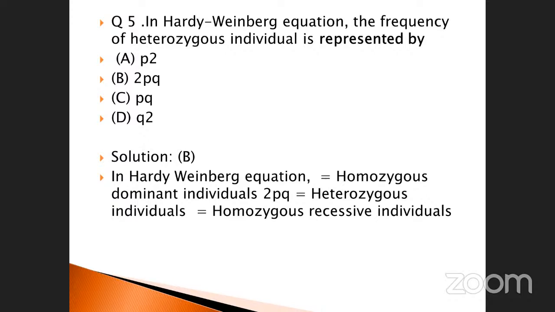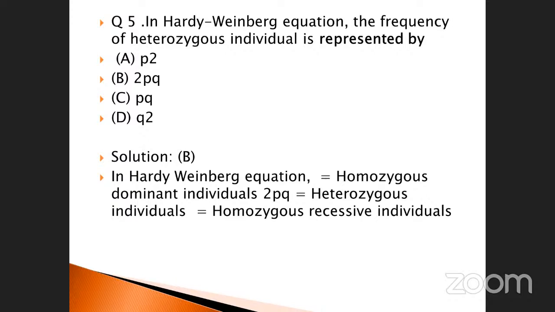See here, the solution B. In the Hardy-Weinberg equation, homozygous dominant individual is called p squared, heterozygous individual is 2pq, and homozygous recessive individual is called q squared. So this is the correct one. Read the question carefully, then only you will get the answer, otherwise you will answer wrongly.